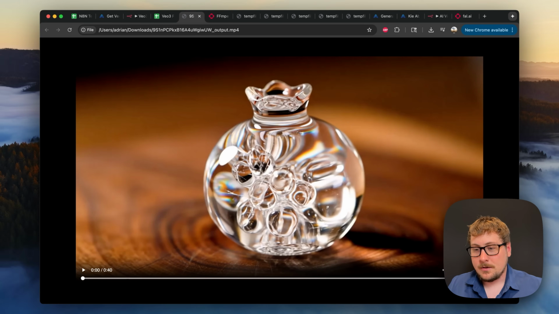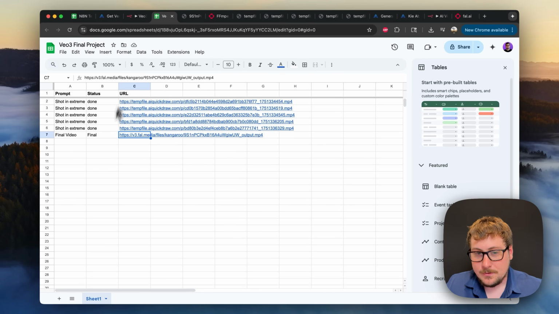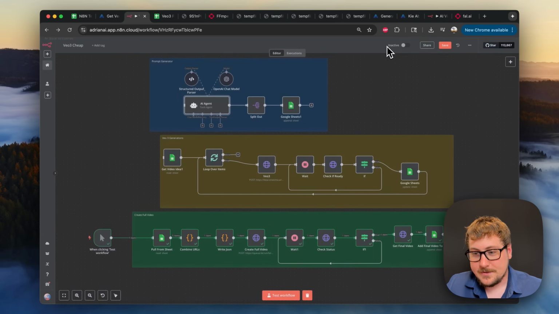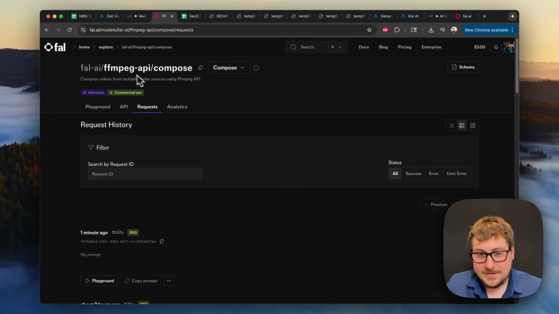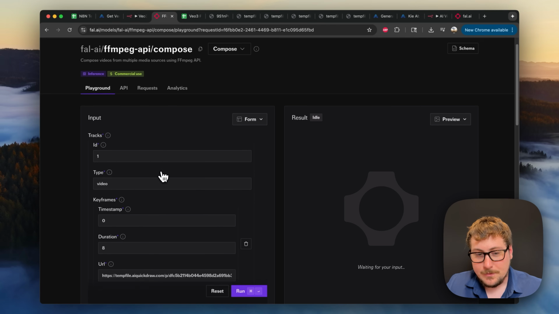If you need to make a longer video or you want to make a compilation AI video, that's how you do it. You can make it as many as you want long. Going back to here, it just really depends on how many prompts you have the agent create in the very beginning, and then how many generations you make, and then the full stitching is super simple and happens quite fast. In fact, we're using one more service, and that's FFmpeg on FAL. It's a little bit complicated, but I'll kind of explain what it is.